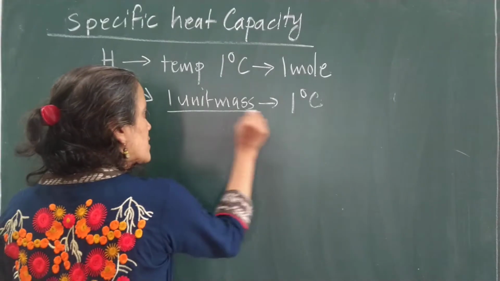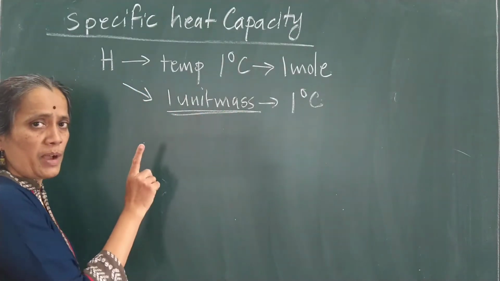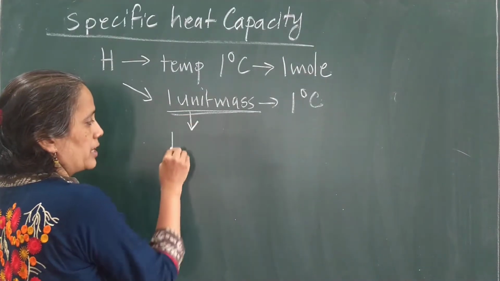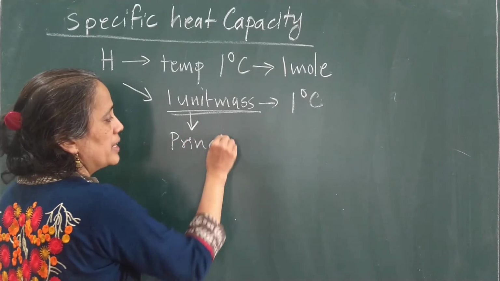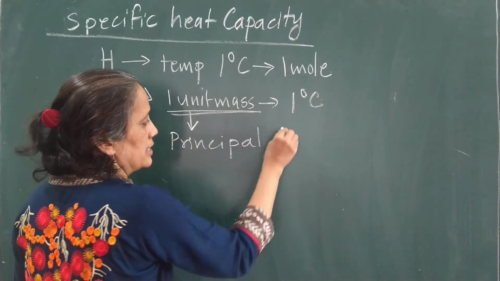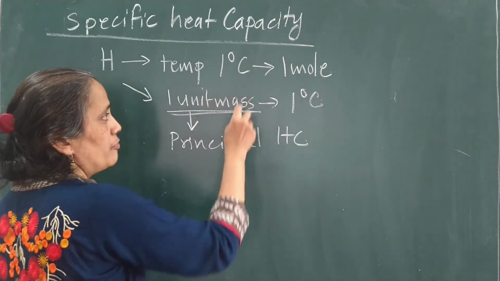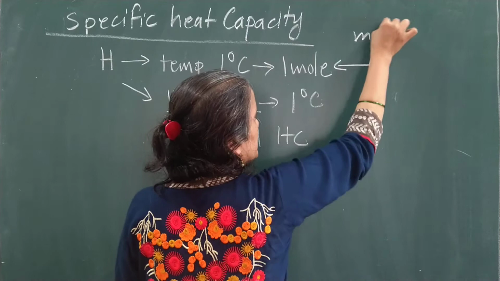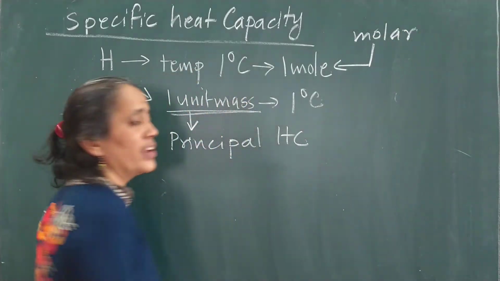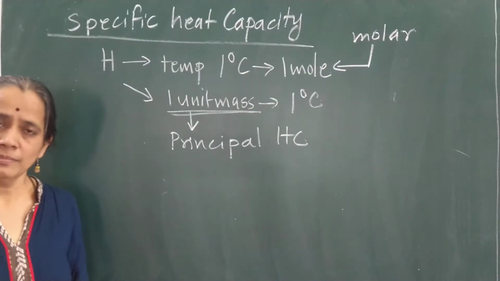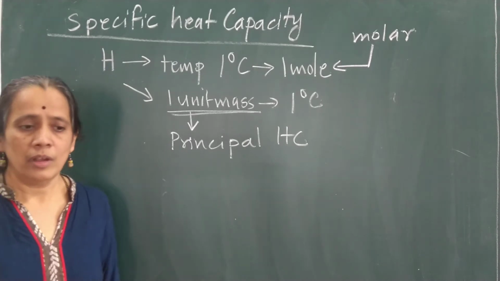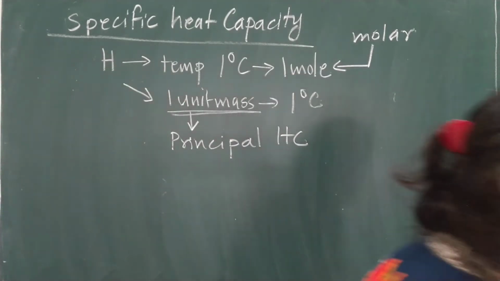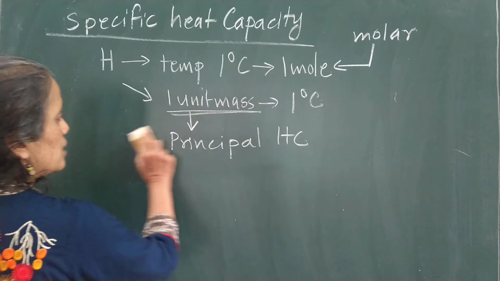So if I am taking unit mass of the gas, that heat capacity is called the principal heat capacity. And if we are considering 1 mole of a gas, then it is called the molar specific heat. Clear?